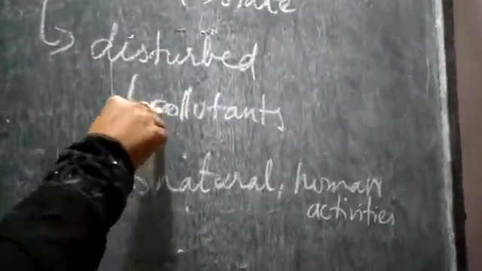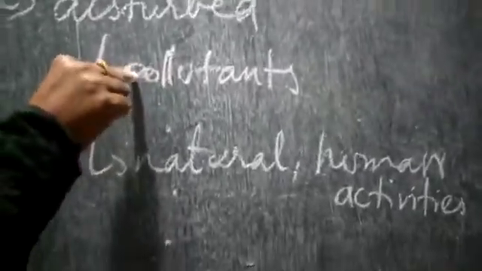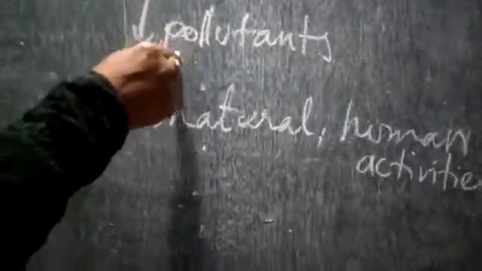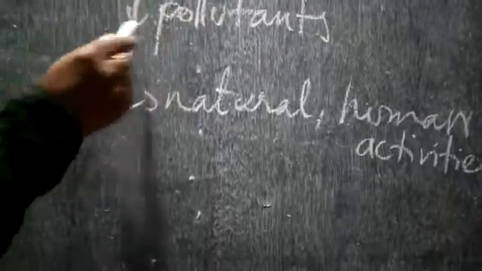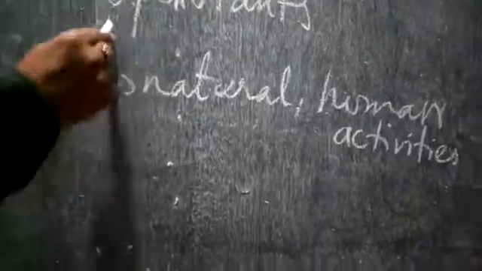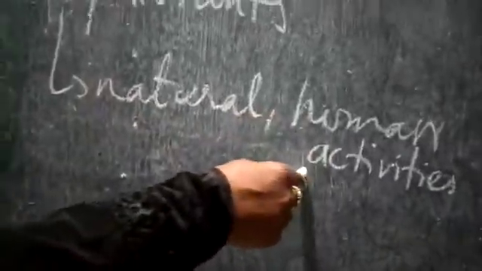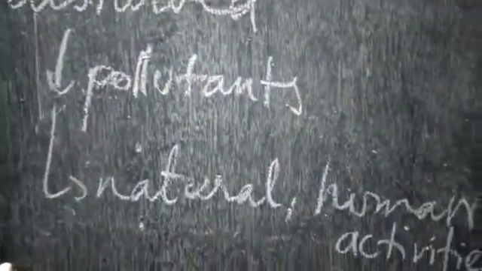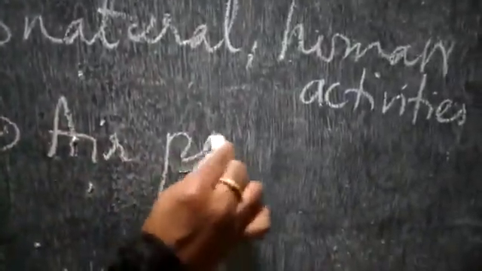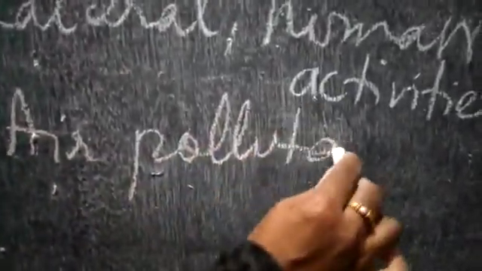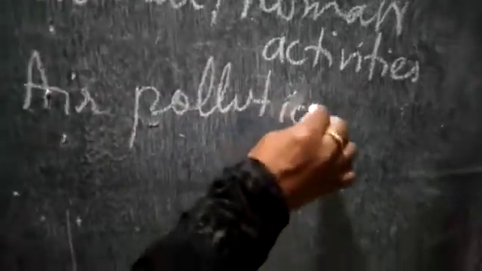It can be oil, carbon dioxide, carbon sulfate, plastic, wires, pollen grains, anything. The pollutants can enter in two ways: by natural methods or by human activities. If they enter like that and cause disturbance in the air, then it is called air pollution. Understood, children? It is called air pollution.